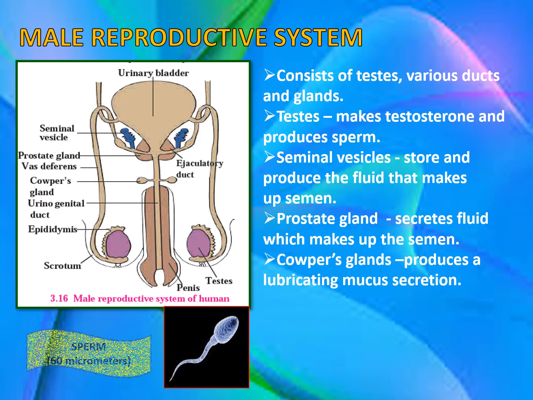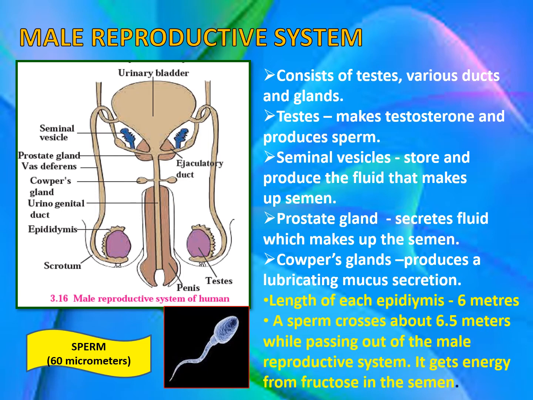Now, this is the male gamete called the sperm, and the length of the sperm is 60 micrometers, that is, it is very, very small, 0.006 centimeters. Here you can see over the testes a part called the epididymis.